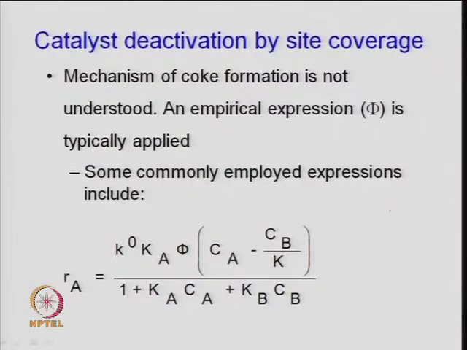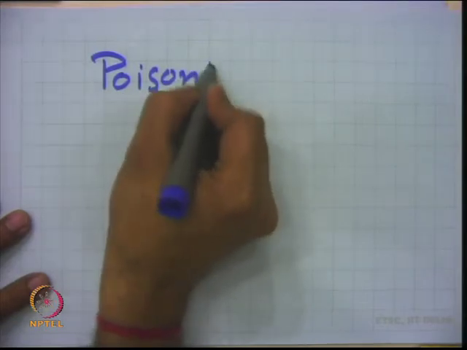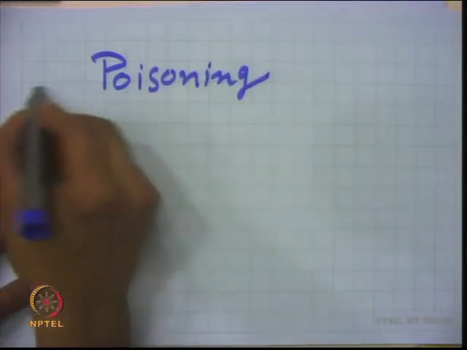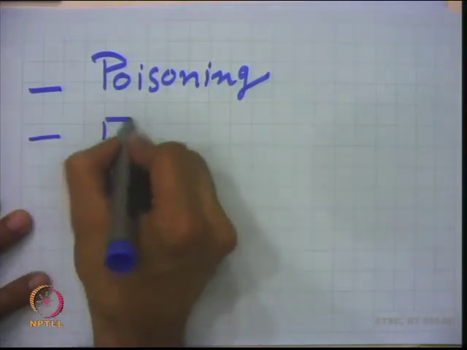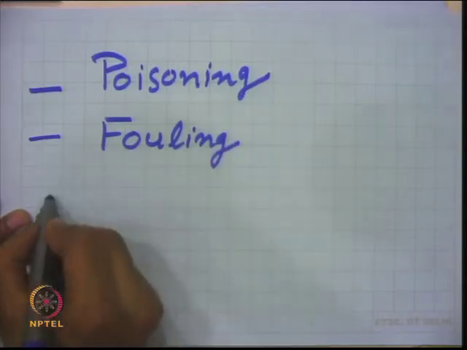Good morning. In my last lecture, I was talking about catalyst deactivation. So, I will continue the same today also. I discussed the catalyst deactivation, that is the decrease in the activity of a catalyst with time on stream, and this may happen because of poisoning, fouling, and sintering.